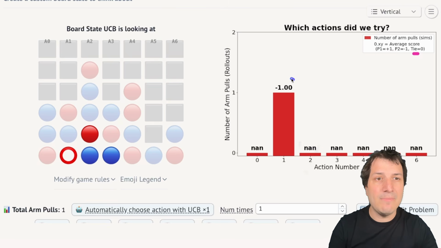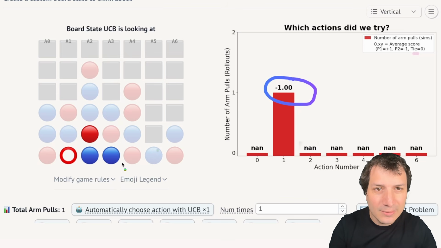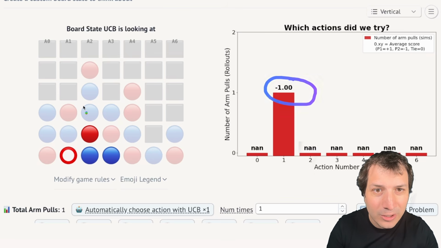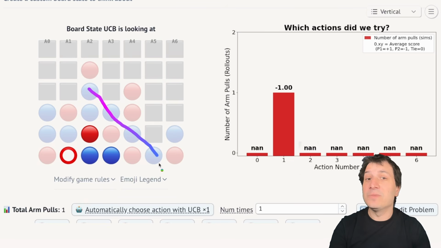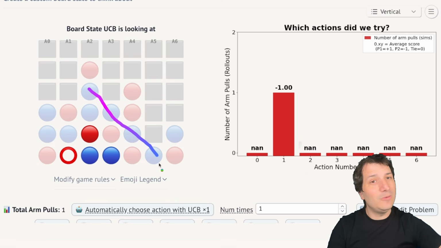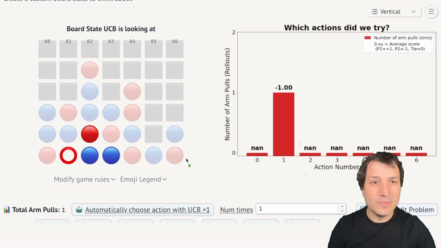And because we got a -1, that means player 2 won. So the blue player actually won. And now let me see on the board here, where did the blue player actually win? There it is, right there. The blue player got 4 in a row over here. So this is evidence that column 2 was a bad move. We played in column 2, and the blue player won. That's bad for us. We want to compare this to playing in the last column.